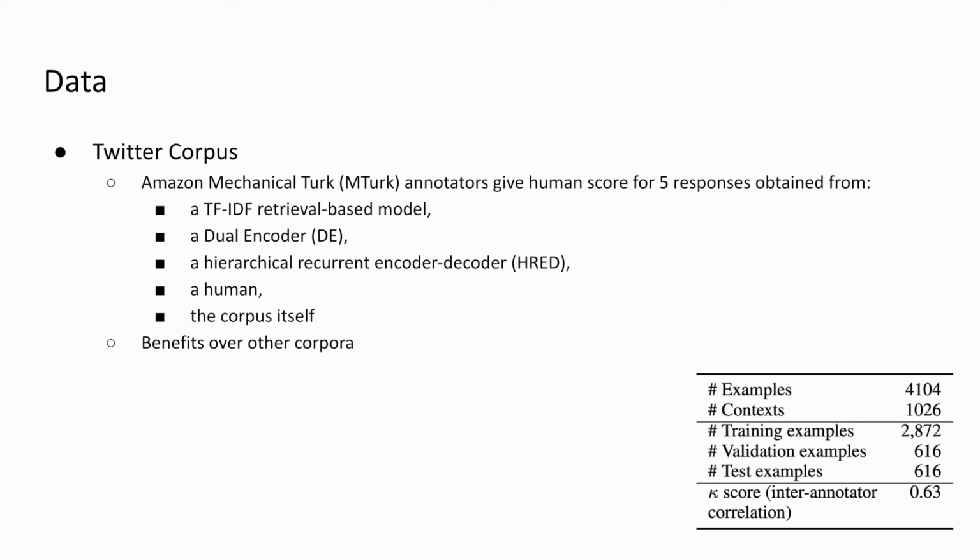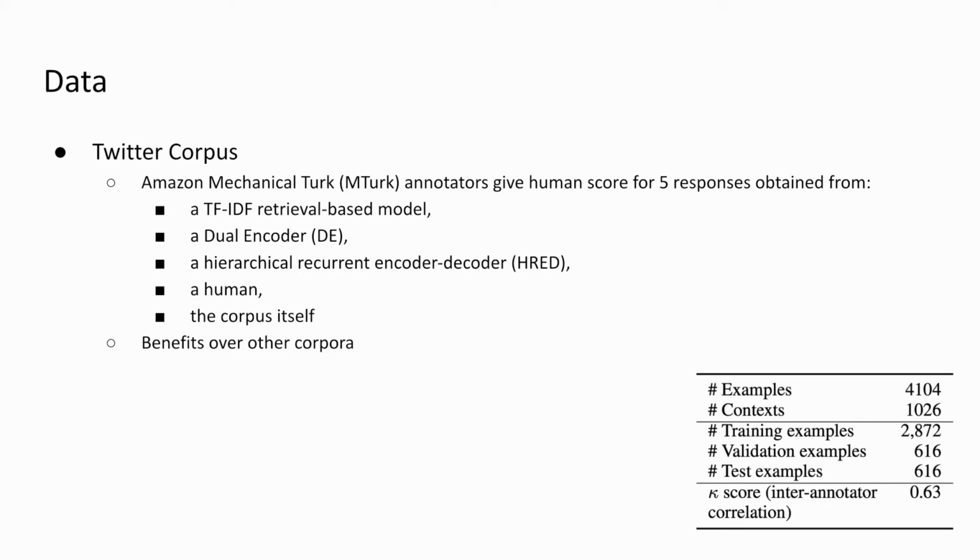3, a hierarchical recurrent encoder-decoder, abbreviated HRED. And 4, a human. These responses, on top of the reference response from the corpus itself, therefore making up the 5 responses you see on the screen, were given to Amazon Mechanical Turk workers to provide a human score. For those of you who don't know, Amazon Mechanical Turk is a crowdsourcing marketplace that makes it easier for individuals and businesses to outsource their projects or jobs, such as annotating corpora.